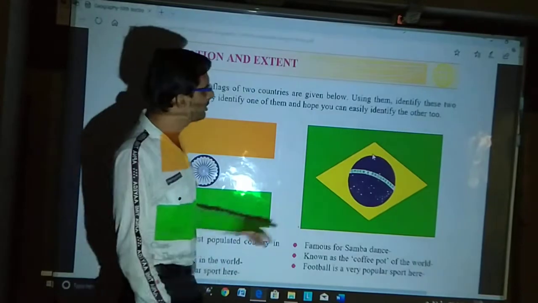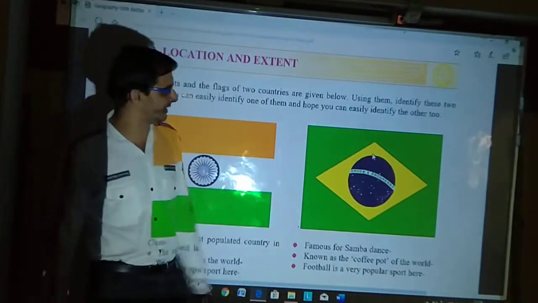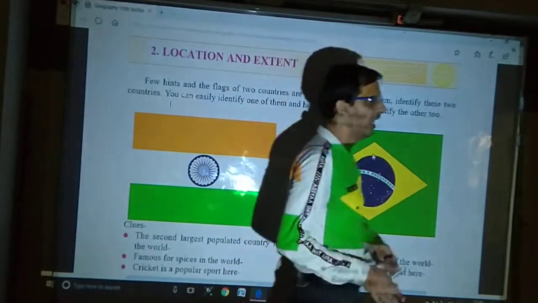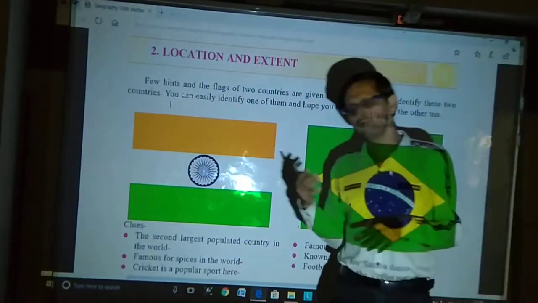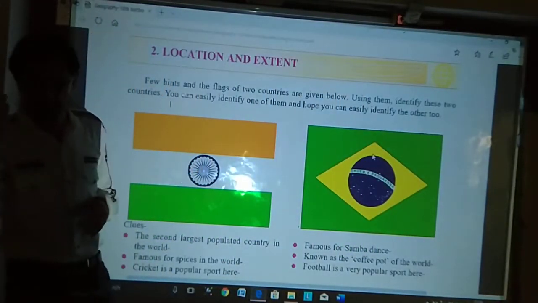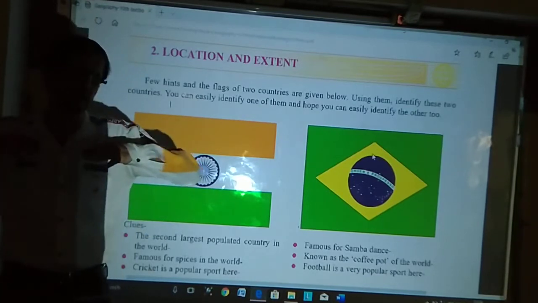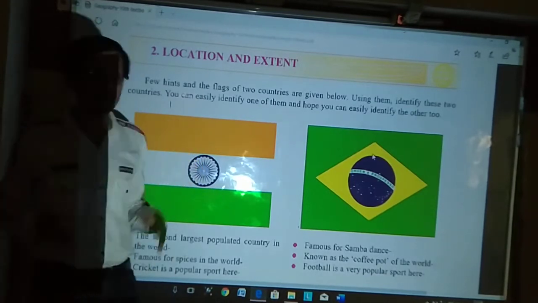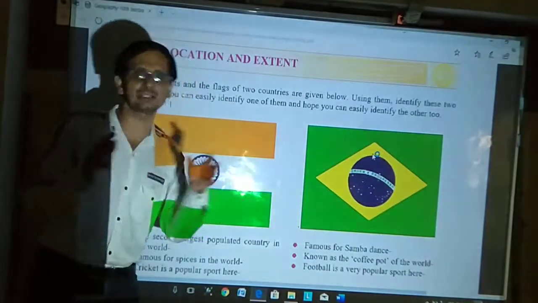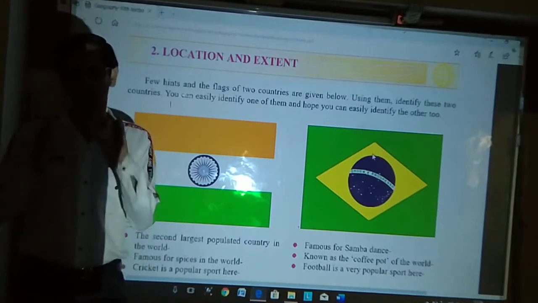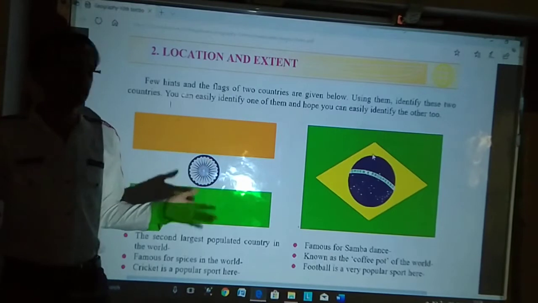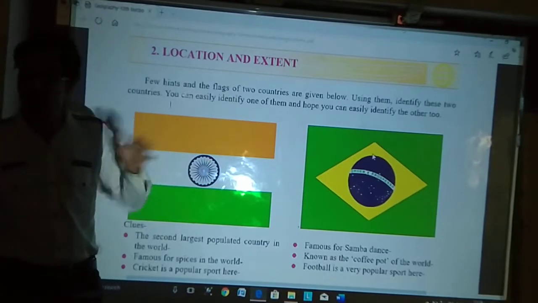Now we will go to Brazil. The first clue is given: famous for samba dance. Every year Brazil holds a carnival festival, and they indulge in samba dance. Samba dance is very famous, like we have Kathakali and Bharatanatyam. Samba dance is famous all over Brazil. You may call it the national dance of Brazil. It is not a hard and fast rule, but this is the reality that Brazil is famous for samba dance.